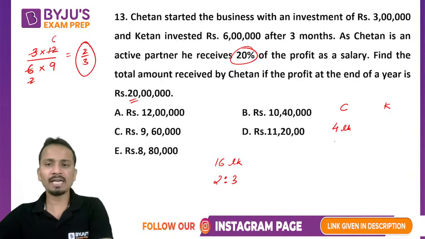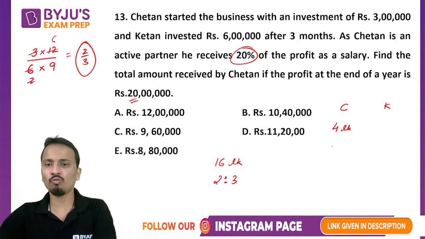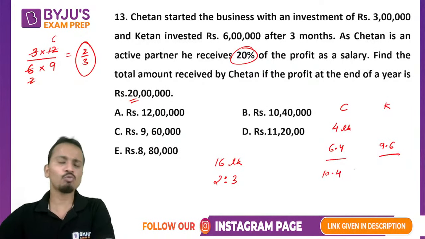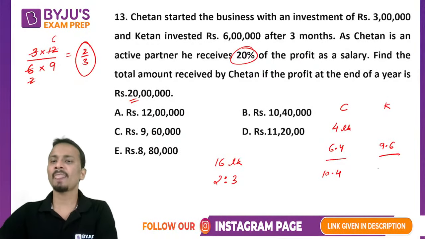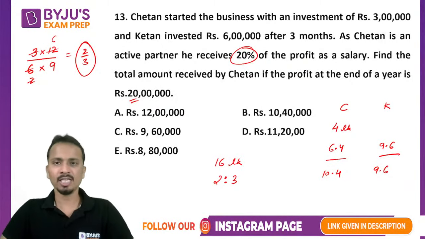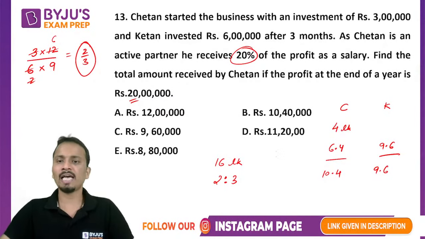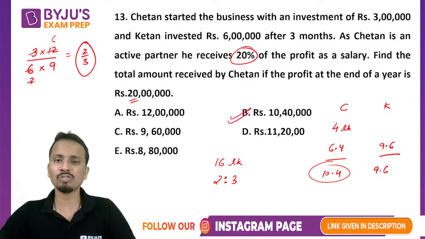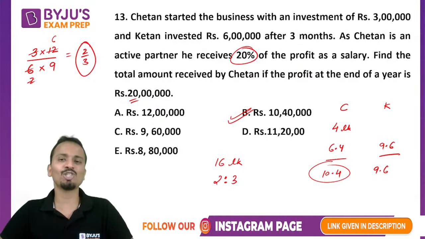So Chetan ka part kitna ho jayega? Chetan's part will be 6.4 lakhs and Ketan's part will be 9.6 lakhs. So let's write the total. So 10.4 lakhs will be the portion of Chetan and 9.6 lakhs will be the total profit of Ketan. Now the question is asking, find the total amount received by Chetan. So Chetan has received 10.4 lakhs. That means 10 lakhs 40,000. And yes, the correct answer is option C.